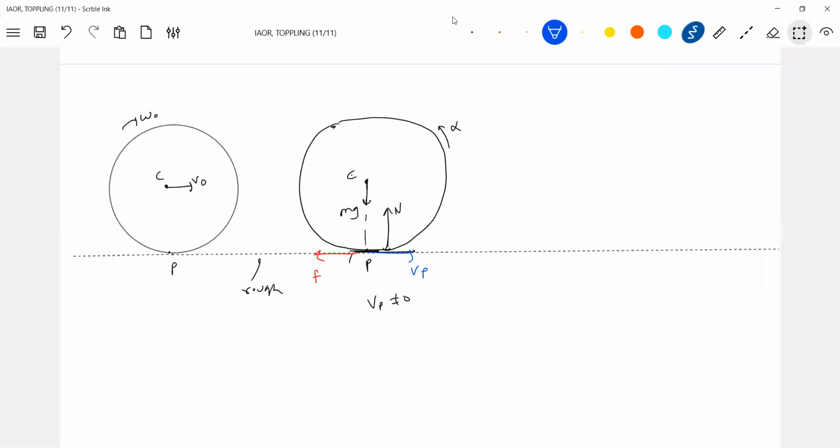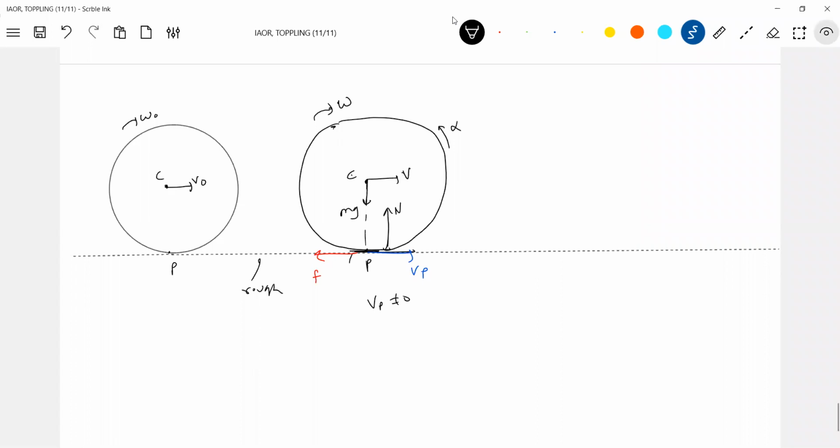So because of this, what actually happens? This normal contact will set up a torque about the center. Because of that, an anti-torque is set up. Earlier it was omega naught, now it has become omega. The velocity of the center was v naught, now it has become v.